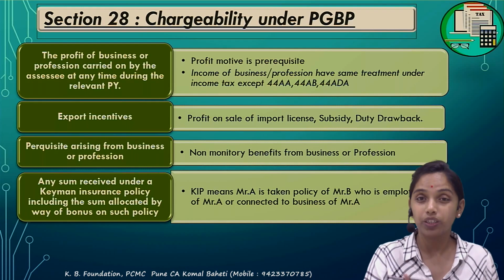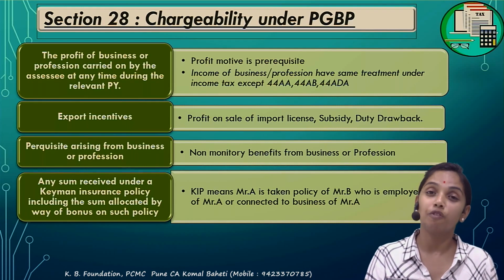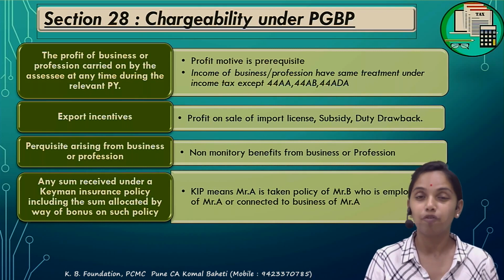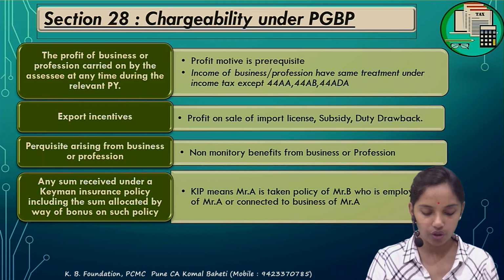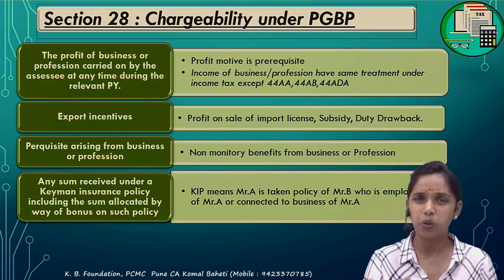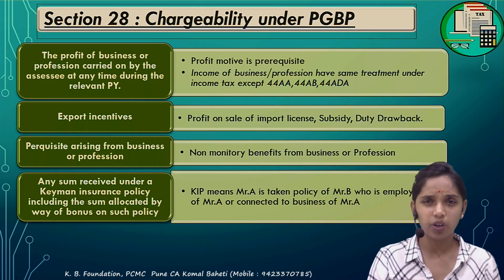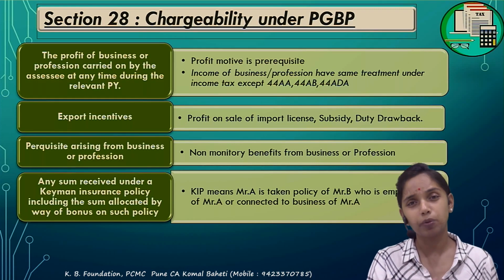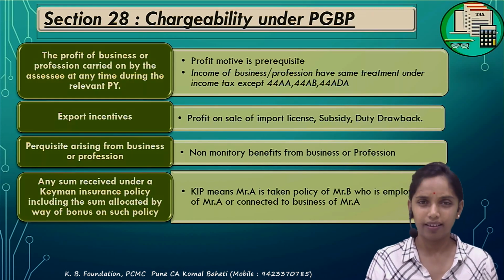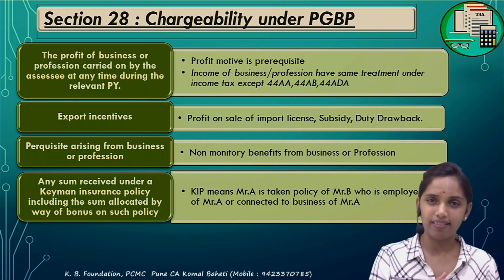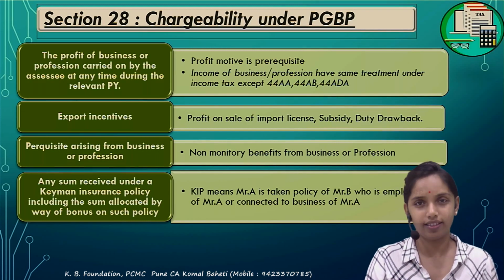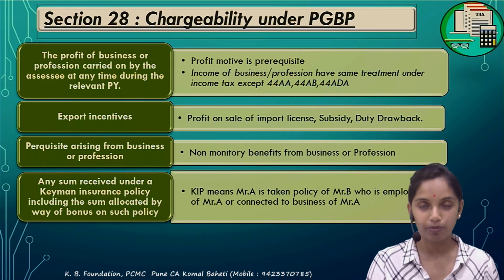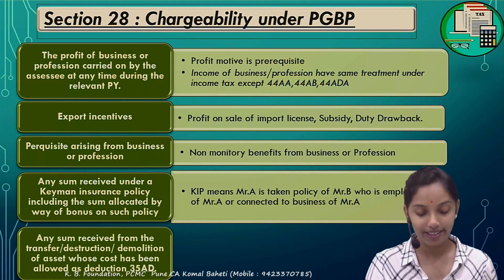Now comes the matter of maturity. Correct. If the sum at the time of maturity has been received by the person who had taken the policy. For example, Mr. A had taken a life insurance in the name of B. B is a crucial employee, very crucially connected to my business. At the time of maturity, in LIC there is the basic sum assured along with the bonus. If it is received by Mr. A, the full amount is taxable under the PGBP, because again this is arising out of his business.